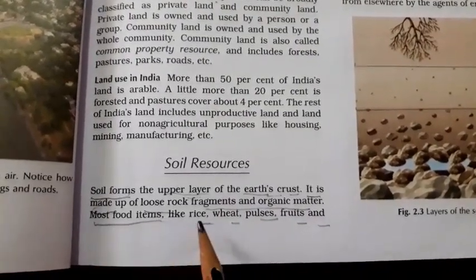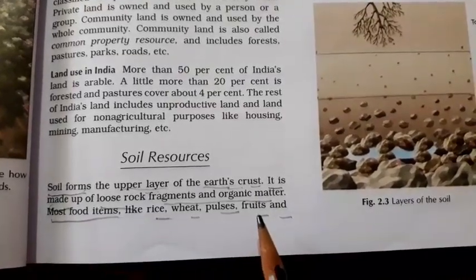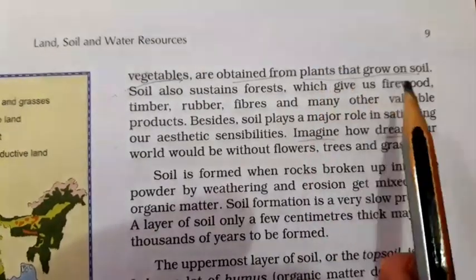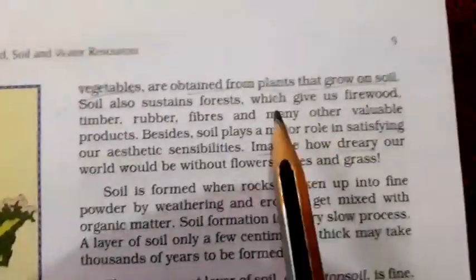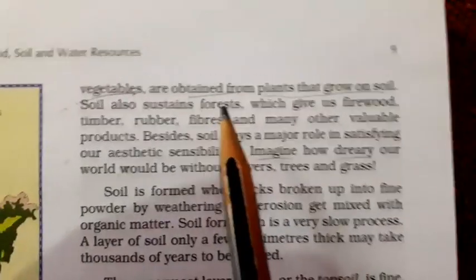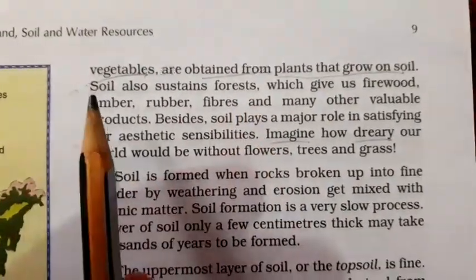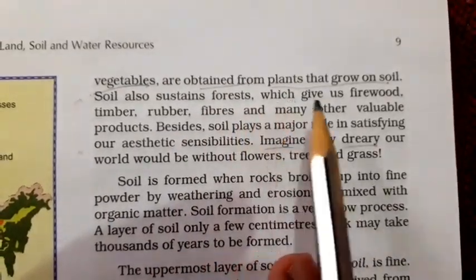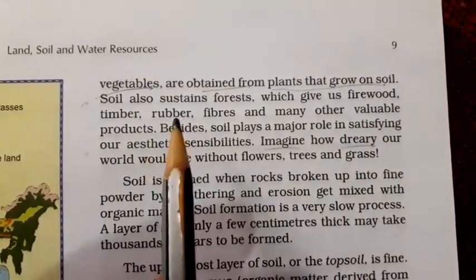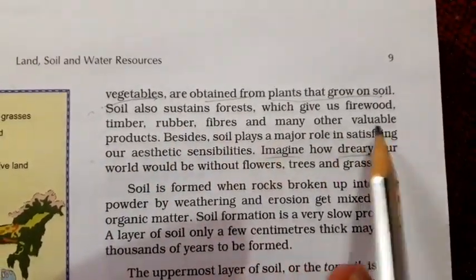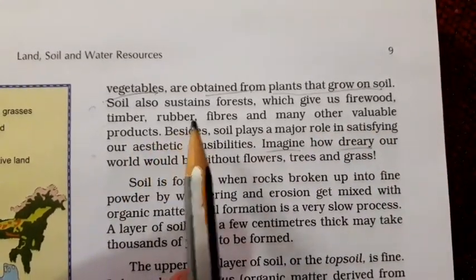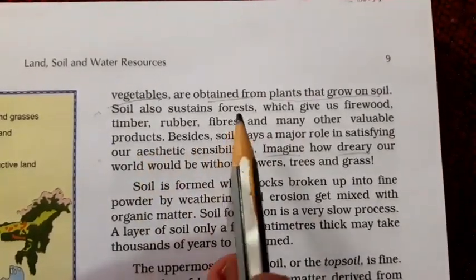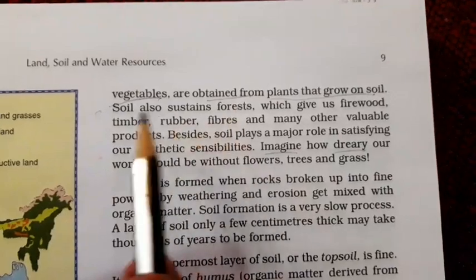Most of the food items like rice, wheat, pulses, fruit, vegetables are obtained from plants that grow on soil. So these all are obtained from soil. Without soil these things can't grow. Soil also sustains forests, which give us firewood, timber, rubber, fiber and many other valuable products. These valuable products are taken from forests, and forests are possible because of soil.